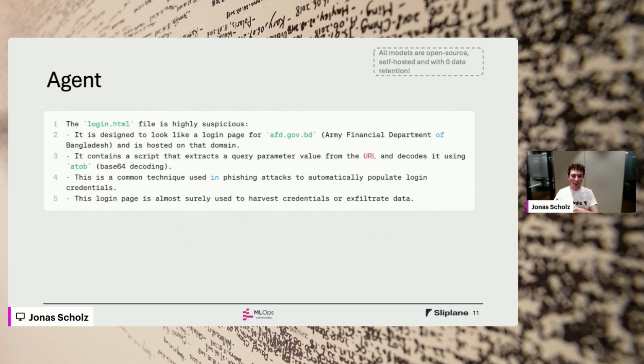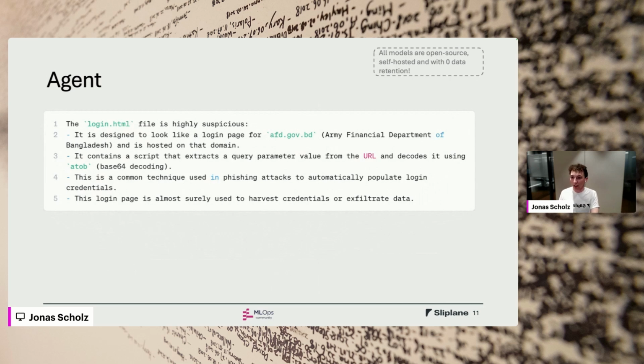The actual report is like 10 times that size. It's way more. So just having that small snippet wouldn't be enough. But it goes through everything and then also has the context of who we are as a company. So we tell them how many customers we have, what kind of customers we have. And just based on that, the agent usually figures out, okay, the government of Bangladesh would never host their mail server on Sliplane. And then suggests, okay, this is probably harvesting credentials.